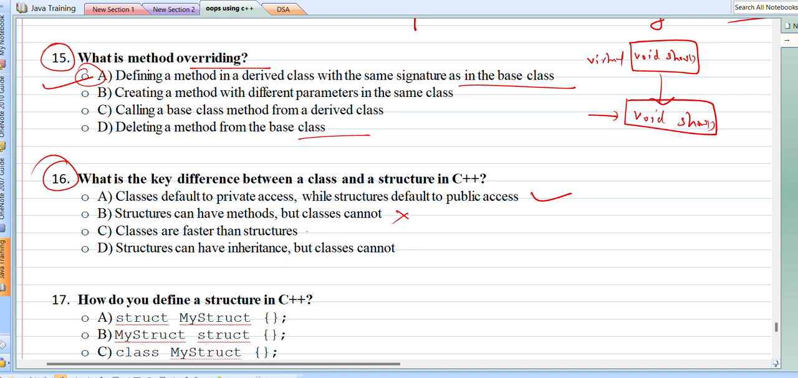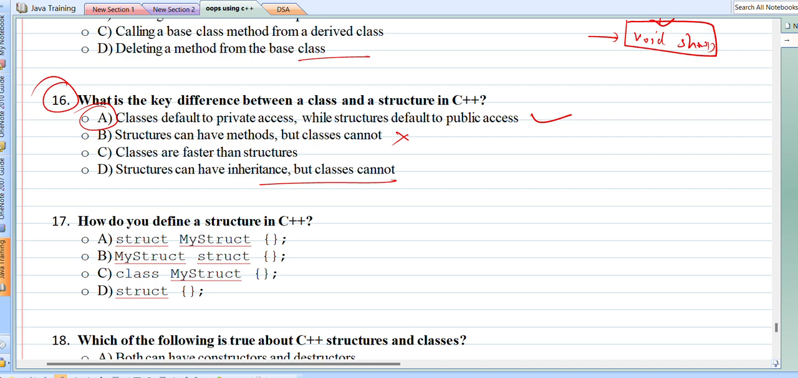Classes are faster than structures. This is not necessarily true. Structures can have inheritance but class cannot. No, both of them we can implement inheritance. So the most appropriate answer is option 1.